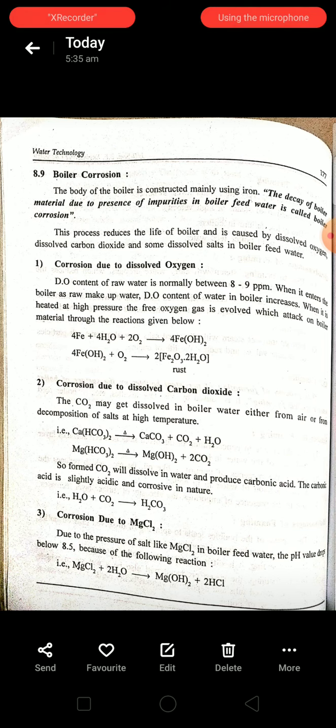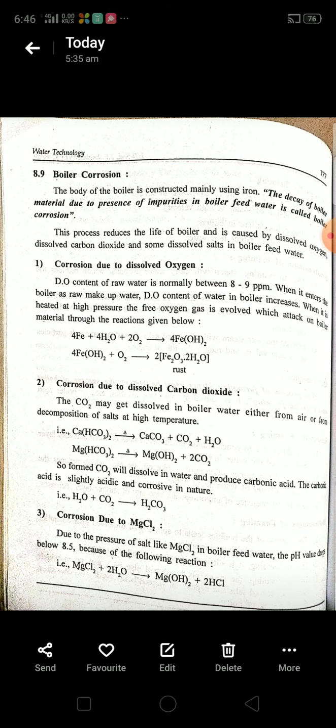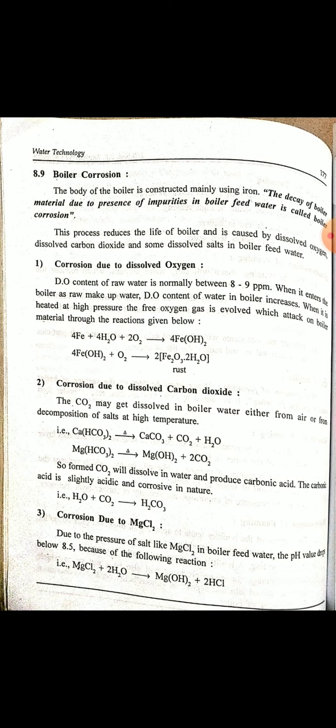Due to the presence of dissolved oxygen, that oxygen will react with the iron metal, because the body of the boiler is made up of iron metal. When it reacts with the iron metal, first it will form the respective metal hydroxide. That metal hydroxide, in the next reaction, will react with the oxygen molecule. It will form hydrated ferric oxide, which we call rust.